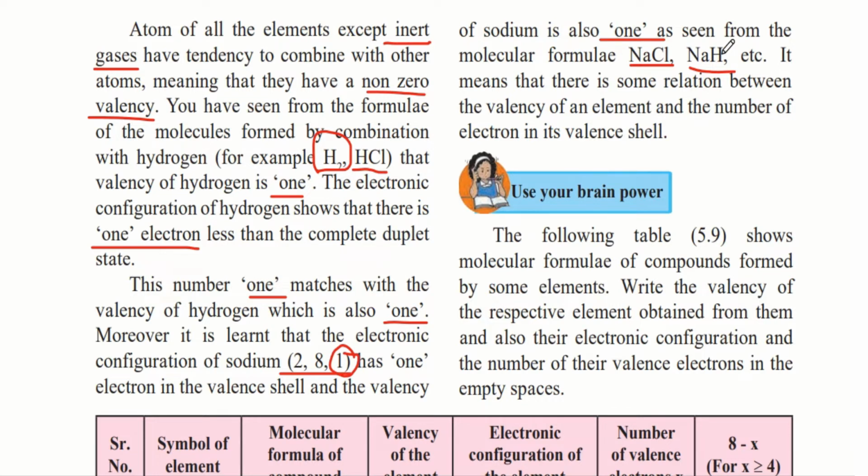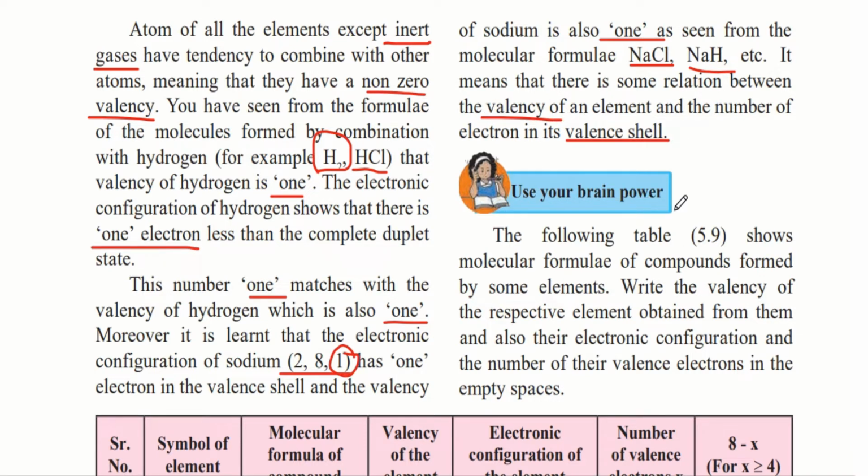Therefore, the valency of sodium is 1. It means that there is some relation between the valency of an element and the number of electrons in its valence shell. So the number of electrons in its outermost shell has a relation with the valency of that element.